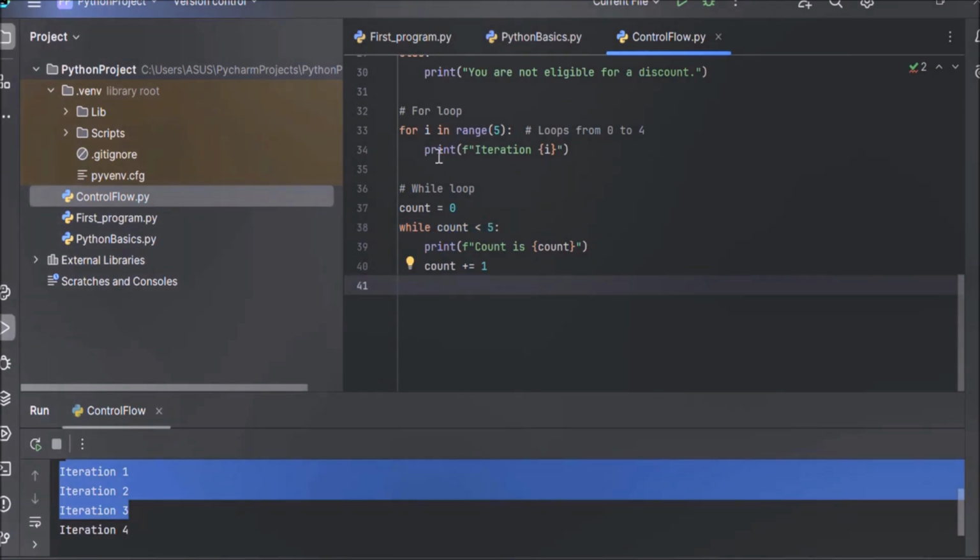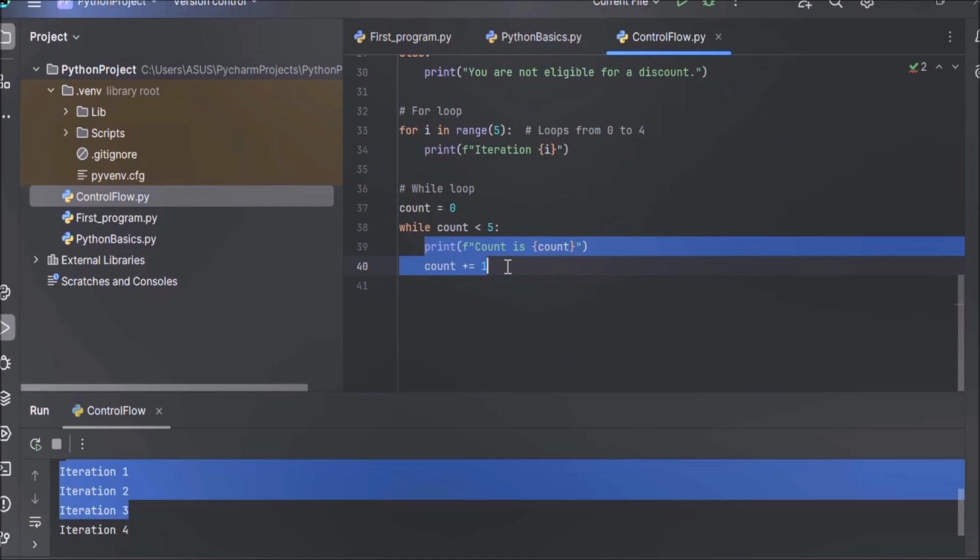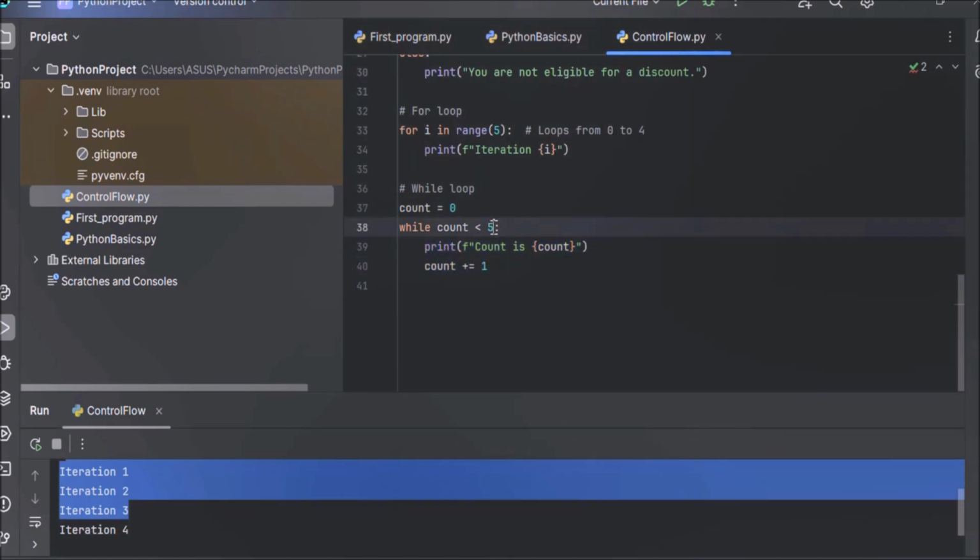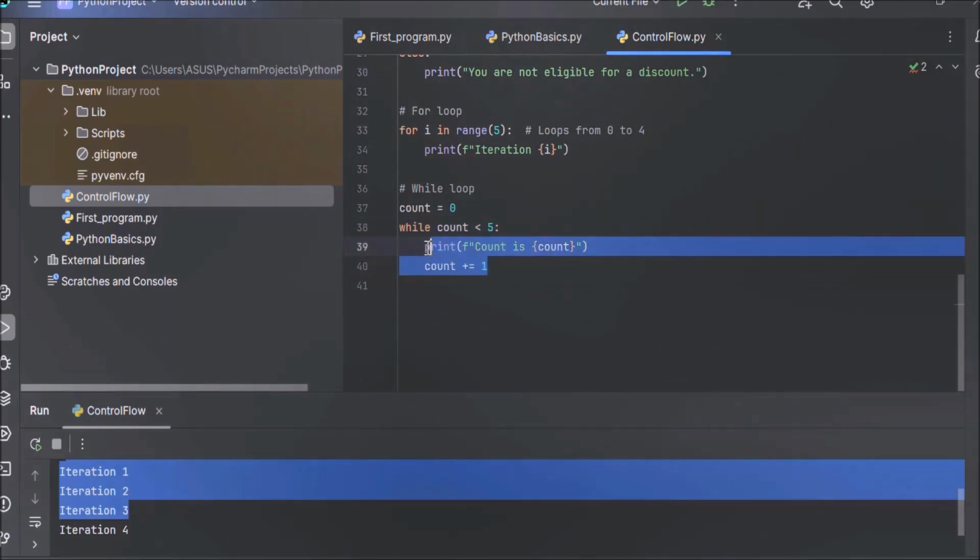Now in this example, the variable count is initialized with a value of 0. In the while loop, count less than 5 is a condition. This means keep running the loop as long as count is less than 5. If the condition is true, the loop body runs. These two statements are inside the loop body. As long as the value of count is less than 5, these two statements will be executed. If the condition becomes false, the loop will stop.